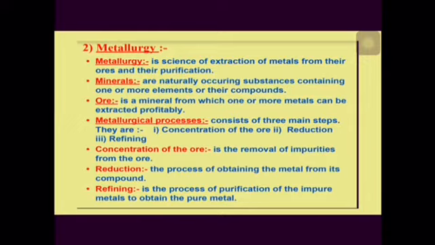Metallurgical processes consist of 3 main steps. They are concentration of the ore, reduction and refining. Concentration of the ore is the removal of impurities from the ore. Reduction, the process of obtaining the metal from its compound. Refining is the process of purification of the impure metal to obtain the pure metal.